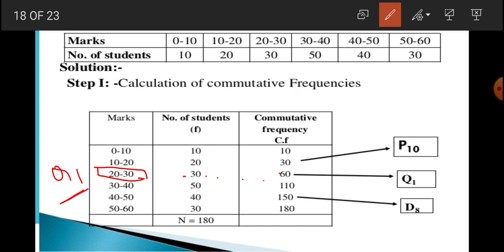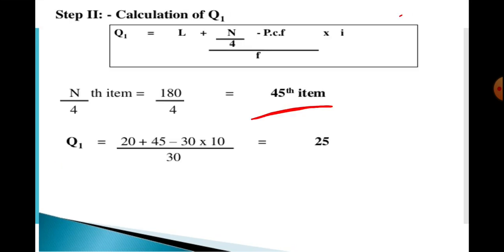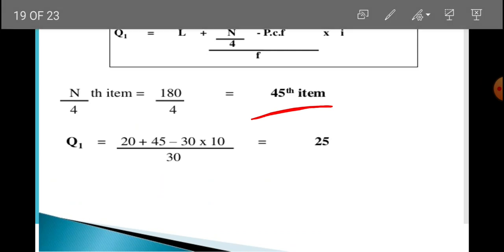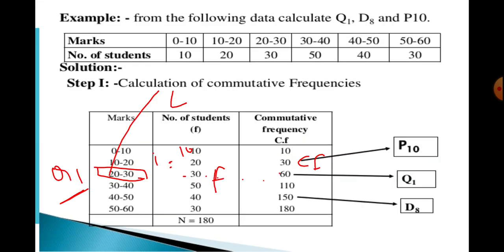Now this is the first quartile class. So 20 will become L, then 30 will become F, and this 30, that is the PCF, will also be 30. Then what is the class interval? I is equal to 10. So now substitute these values: 20 plus 45 minus 30 into 10. So we will have 25 as the answer. I think it is very much clear to you.